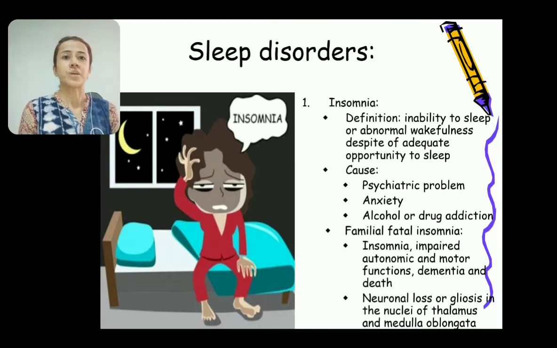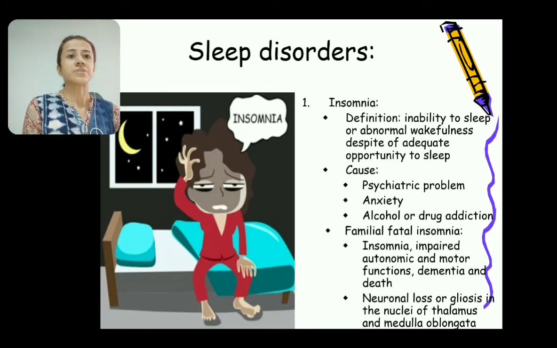Causes for insomnia: the person may have a psychiatric problem, anxiety may also produce insomnia, and alcohol or drug addiction also leads to insomnia. Insomnia can be relieved temporarily by giving sleeping pills, especially those that contain benzodiazepines. But prolonged use of these drugs can be habit forming and therefore affects the daytime performance of the individual.